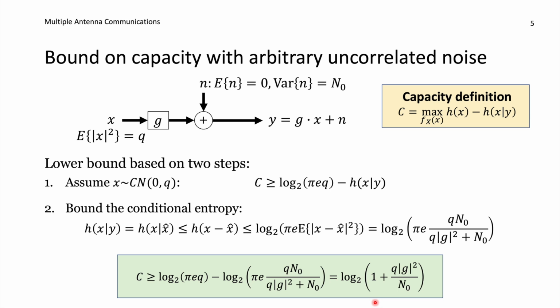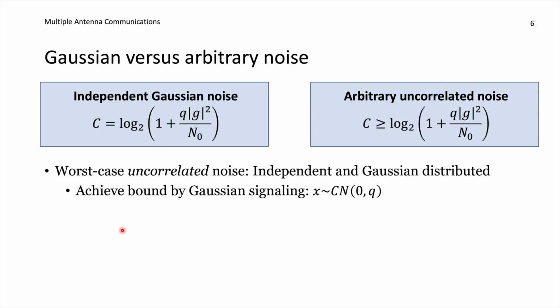So now we have a capacity lower bound that is applicable when we have arbitrary noise added to our received signal that has zero mean, has a given variance, but it's only assumed to be uncorrelated and can have any distribution. You might recognize this expression because when we had independent Gaussian noise, we saw that the capacity exactly was log 2 of 1 plus this SNR term.